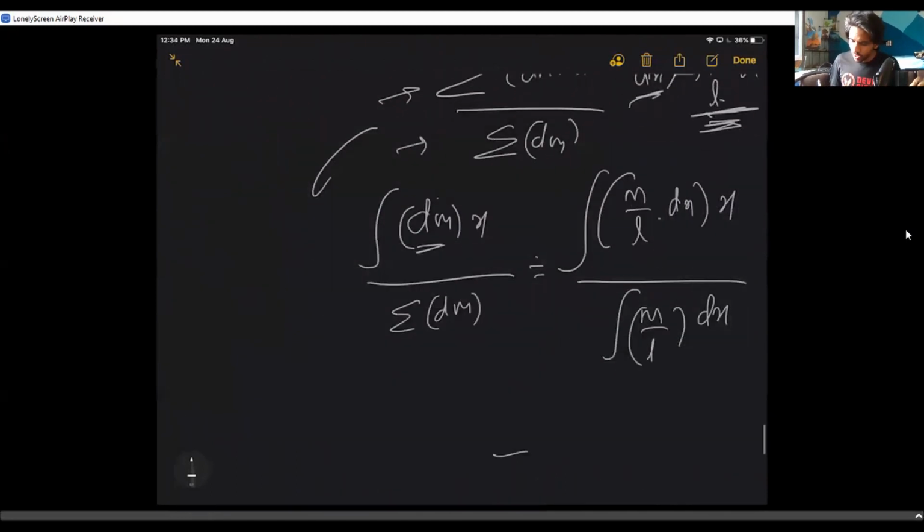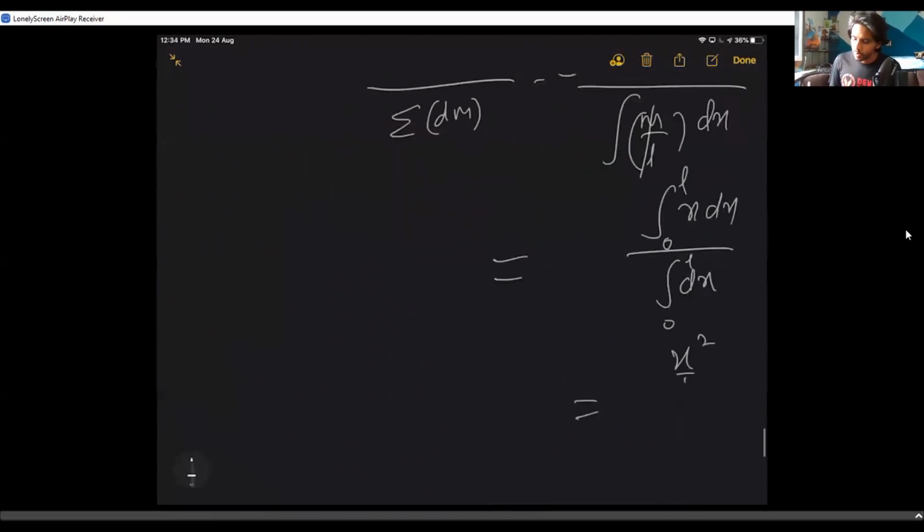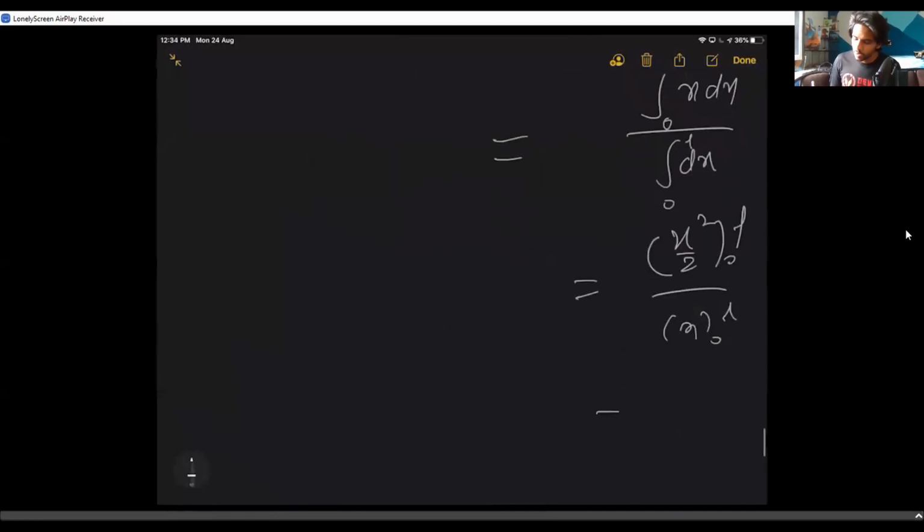Take out all the constants. Since m by L and m by L are constants, I'll just take them out and cancel out. Integral x dx by integral dx. All I have to do is integrate from 0 to L. This is x square by 2, 0 to L. This is x, 0 to L. You will get L square by 2, by L. Answer is L by 2.